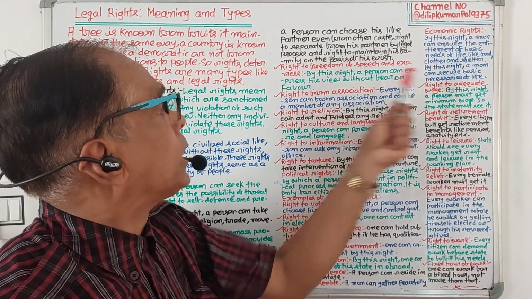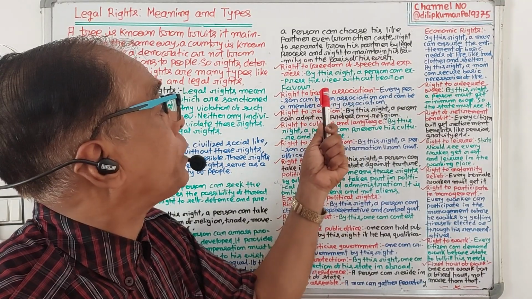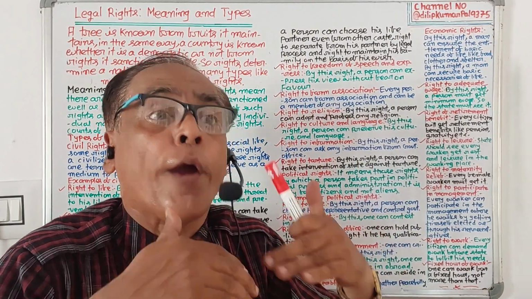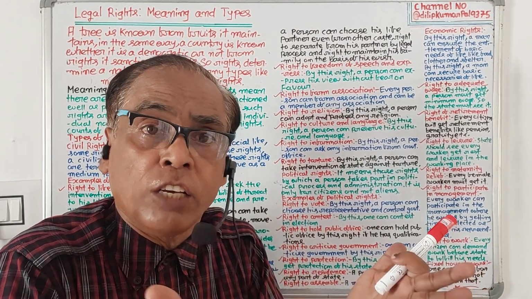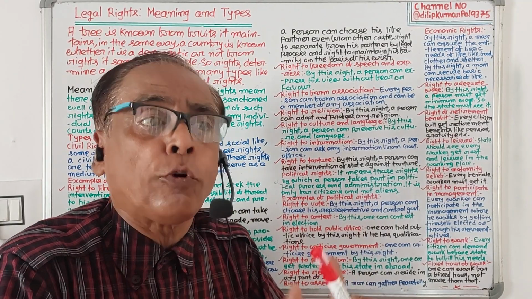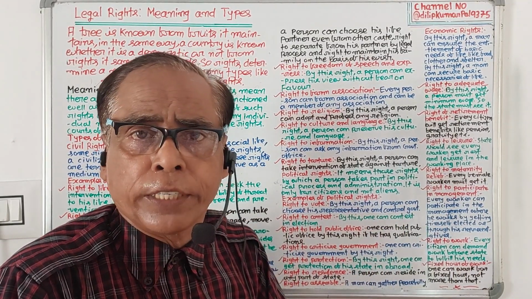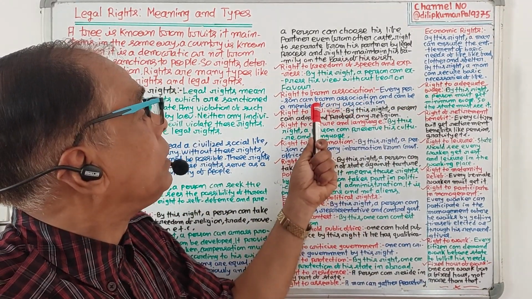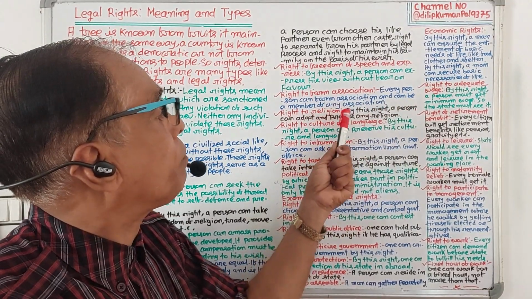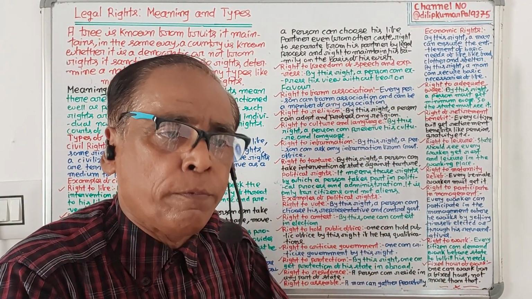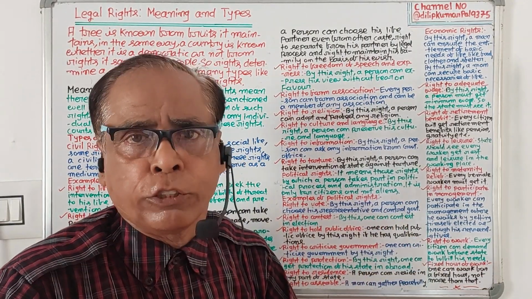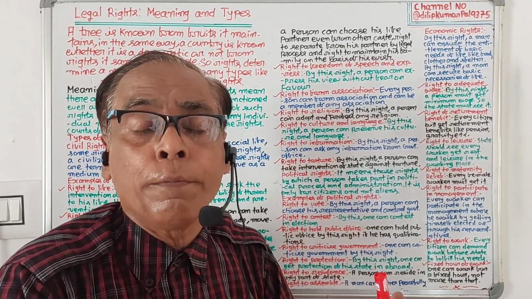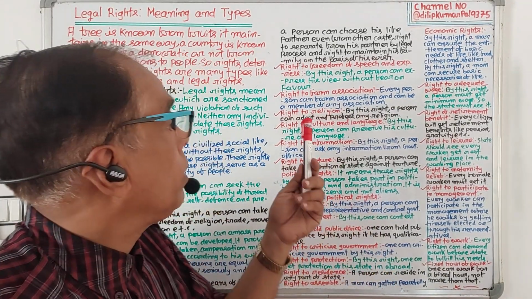Then right to freedom of speech and expression. By this right, a person can express his views without fear and favor. If someone will prevent a person to express view, he can seek the help of state and state will come forward to help. Right to form association. Every person is free to form an association and can become member of any association. If anybody will prevent him, he can approach to the state and state will come forward to help because it is a legal right.